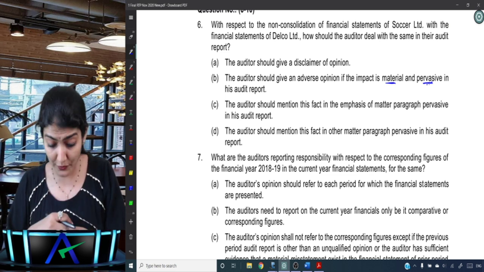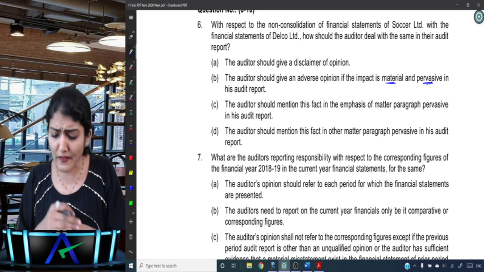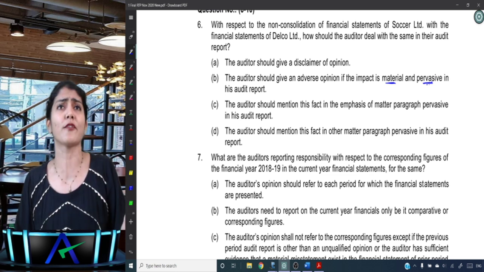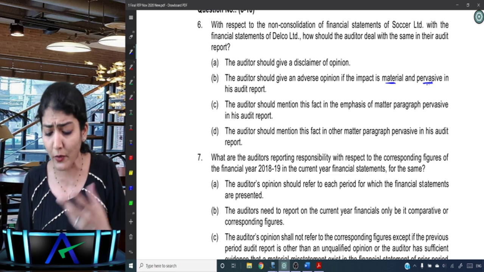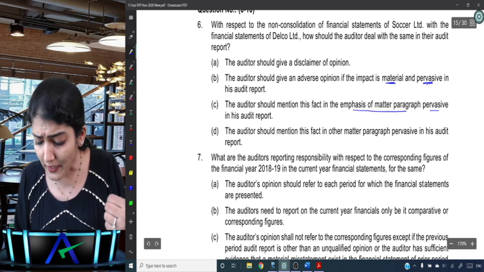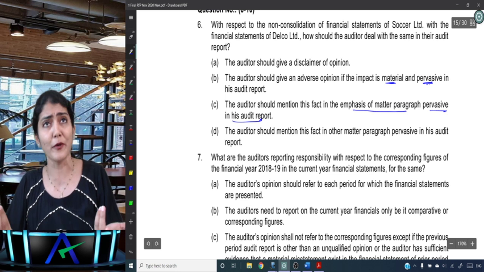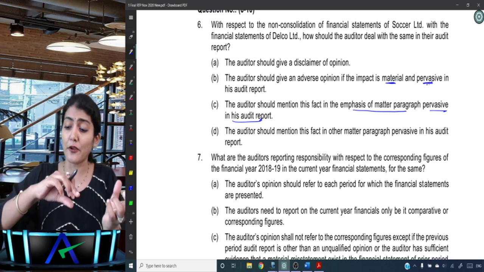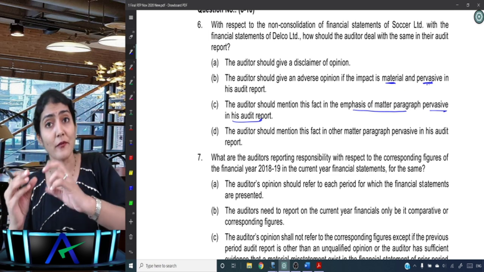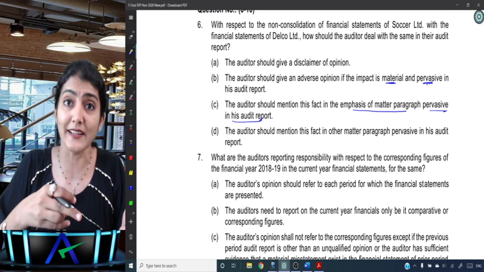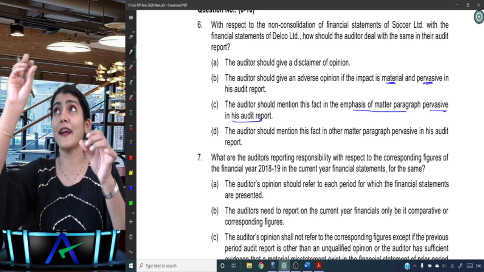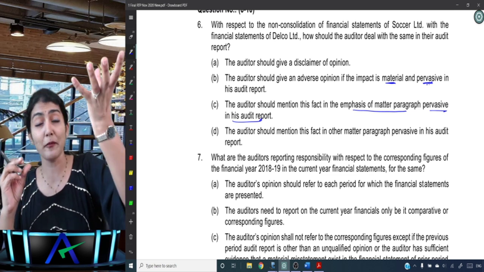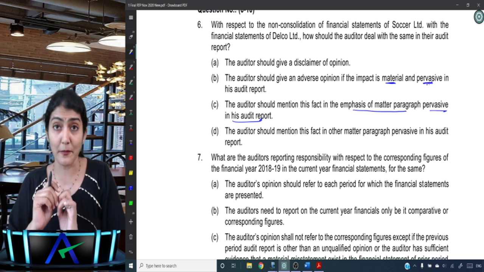Let us look at the other two. The auditor should mention this fact in the emphasis of matter paragraph pervasive in his audit report. What drafting error they do? What is this? Emphasis of matter paragraph pervasive in his audit report. Does it make any sense? See, we study material but not pervasive, material and pervasive in case of a modified opinion, right? Whether to issue qualified, adverse or disclaimer, there we talk about material but not pervasive and material and pervasive.